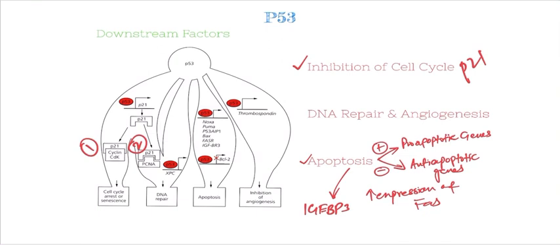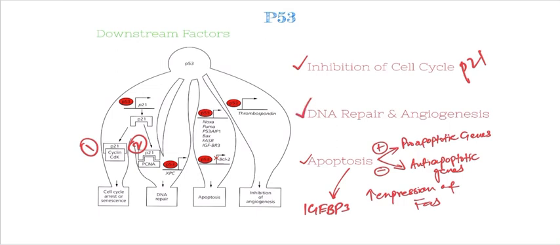And moving on to the last downstream pathway, which is the activation of DNA repair and angiogenesis. In cell cycle inhibition, we have already referred to the binding of PCNA by the inhibitor p21, which induces DNA repair.